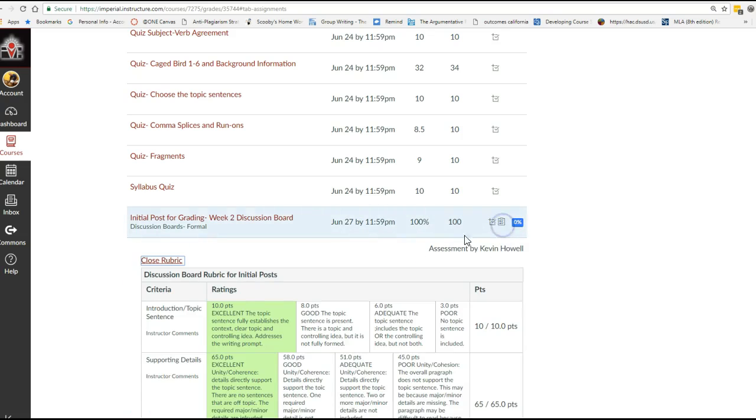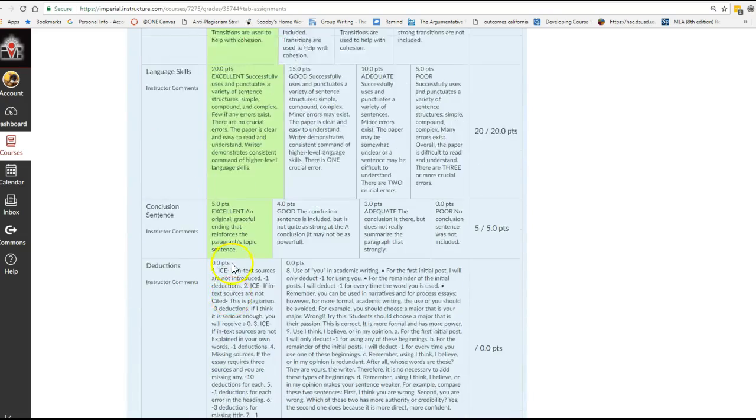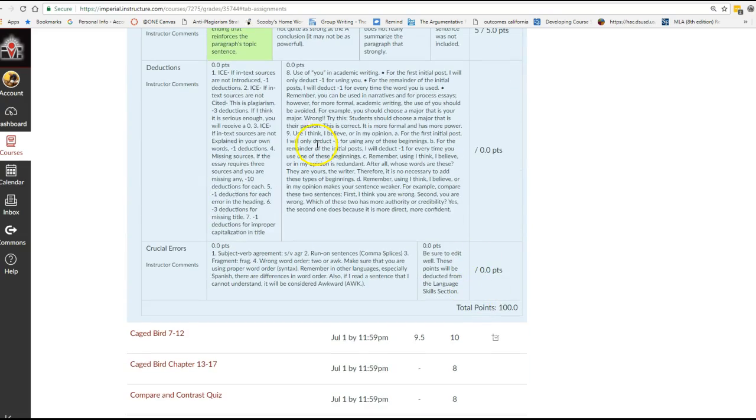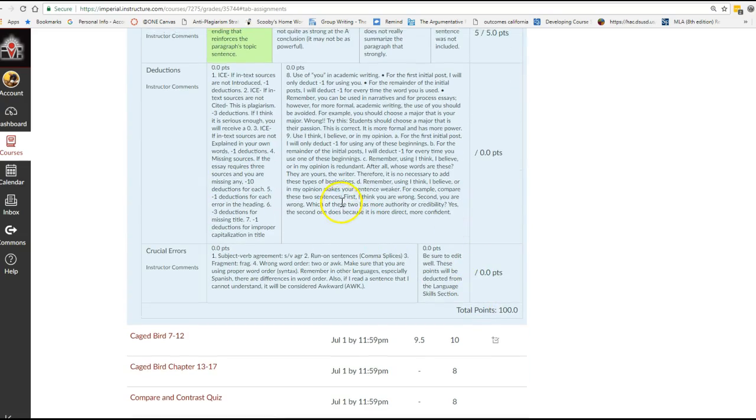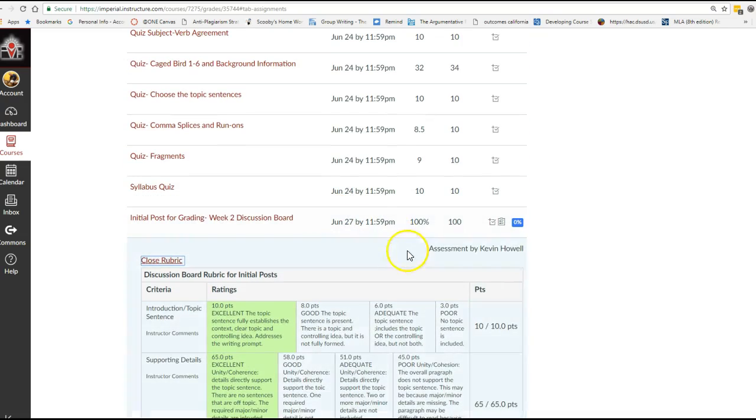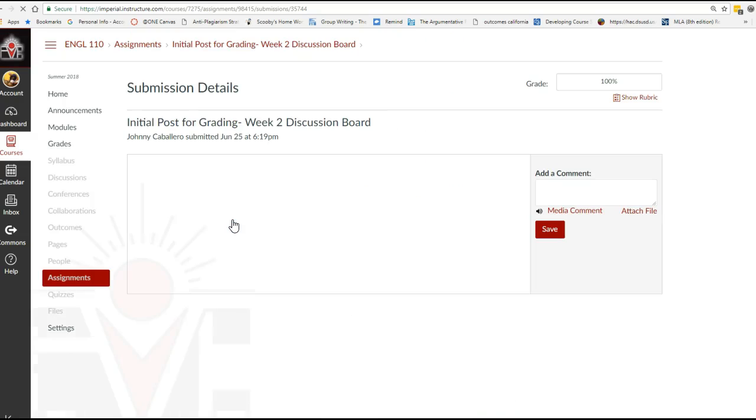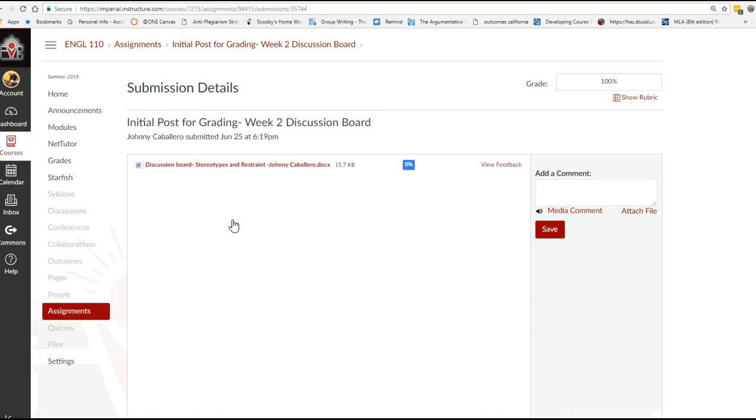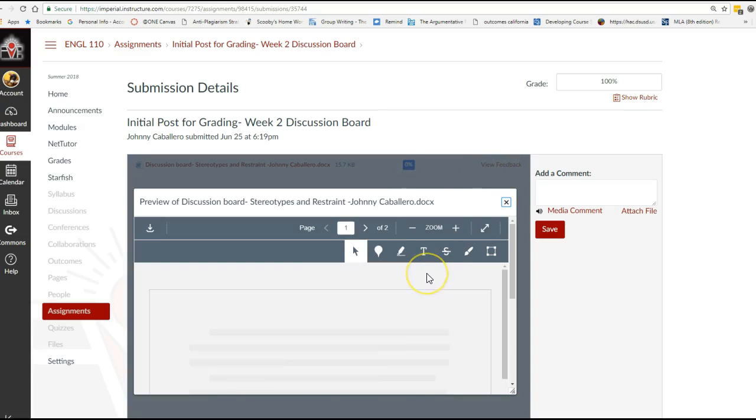Close. This is the rubric. Okay. He got all hundreds. There were no deductions this time because it's the first post. I'm going to be a little easier. And let's go over here. So great, you got 100, but how does that help your writing? It doesn't. So if you click here, this will come up, and then you'll see View Feedback. If you click on View Feedback, you will be able to see the comments that I've typed.